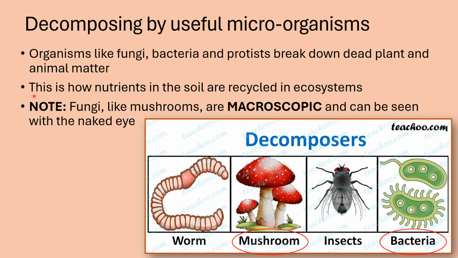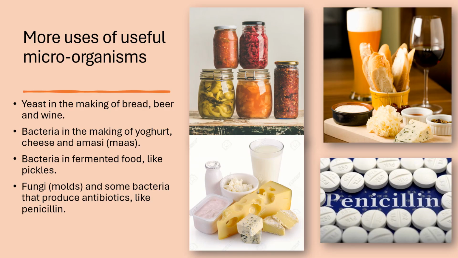And since we've learned about food chains and food webs, we know that this is how nutrients in the soil are recycled in ecosystems. And I just want to make you aware, mushrooms and bacteria are some of the decomposers, but mushrooms are macroscopic. You can see them with the naked eye. They are not microscopic, although they fall under the group of microorganisms.